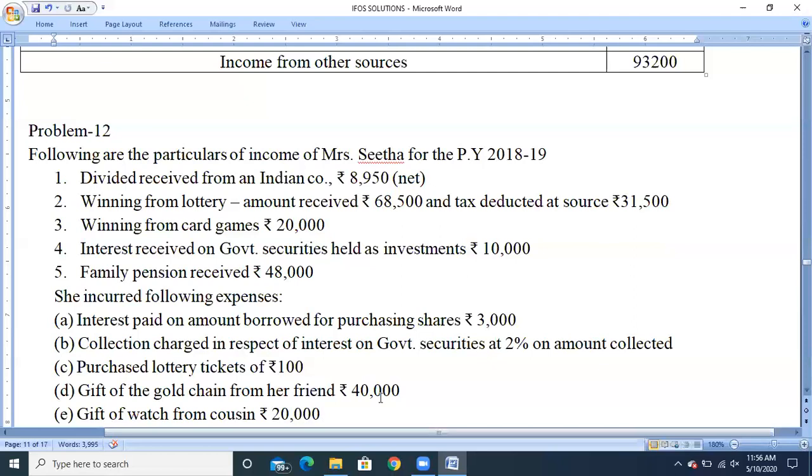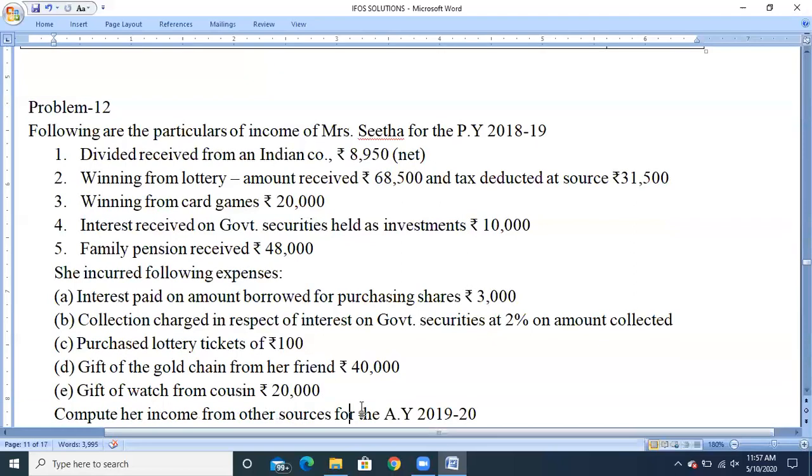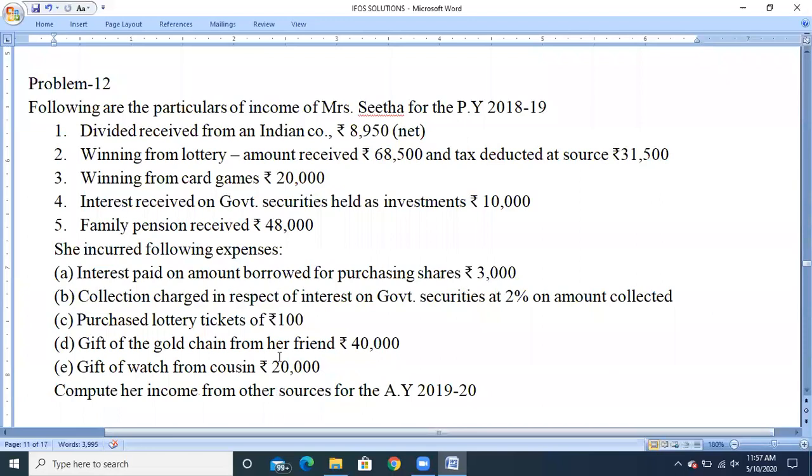If the fair market value is more than 50,000, it is fully taxable. If it is less than 50,000, it is fully exempted. But we need to take the aggregate or total of all the transactions in the previous year. So if you observe in the problem, he has received two gifts, from the relative and from others.